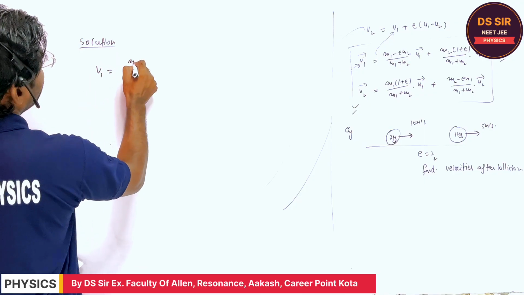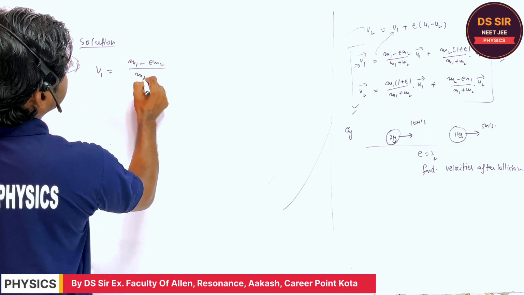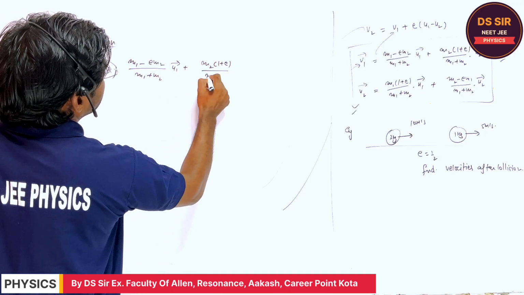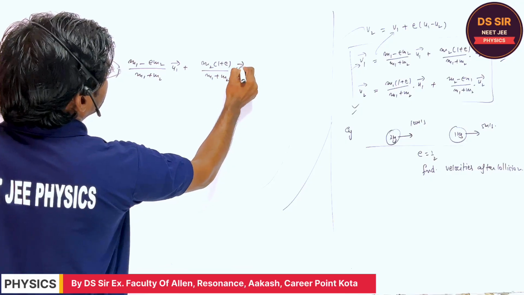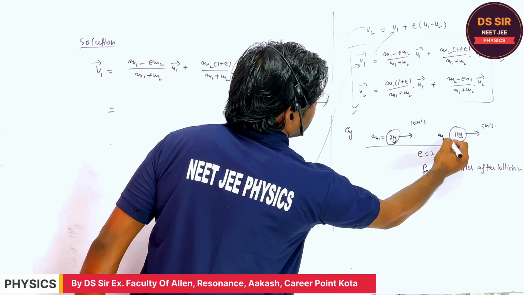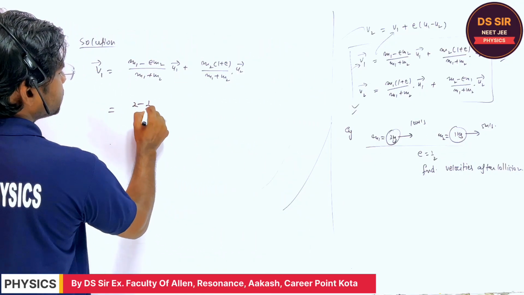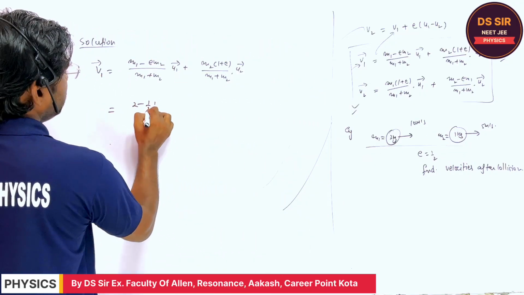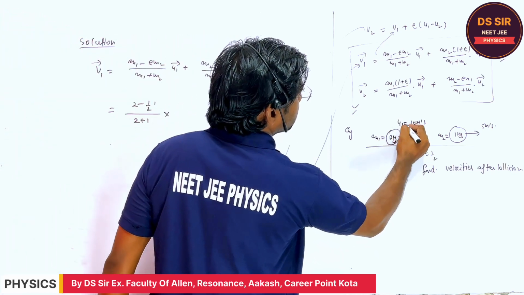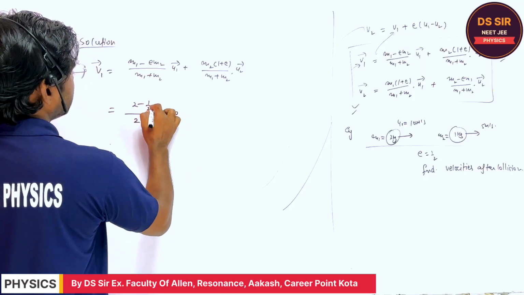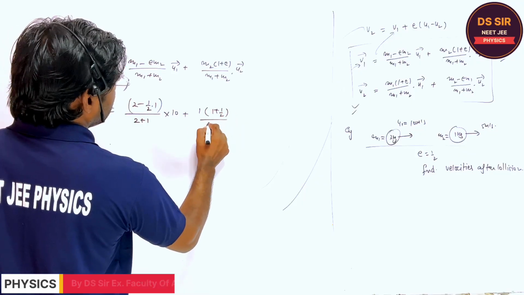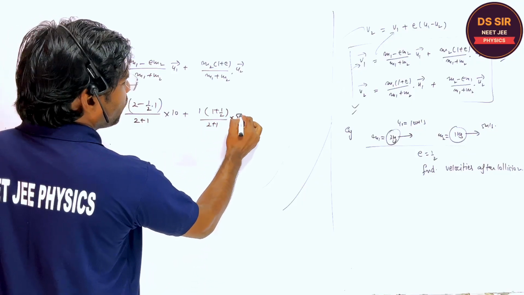The formula you can write: v1 is equal to (m1 minus e m2) upon (m1 plus m2) into u1 vector, plus m2 (1 plus e) upon (m1 plus m2) into u2 vector. This is m1, this is m2. So (2 minus 1 by 2 into 1) divided by (2 plus 1), the u1 vector is 10, plus (m2 (1 plus e)) upon (2 plus 1) into 5.